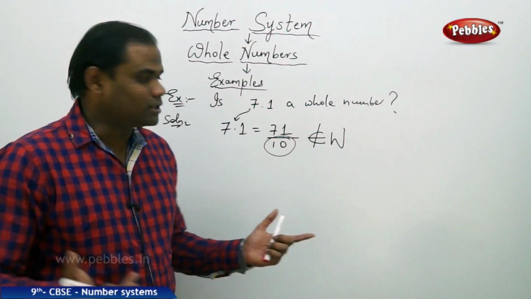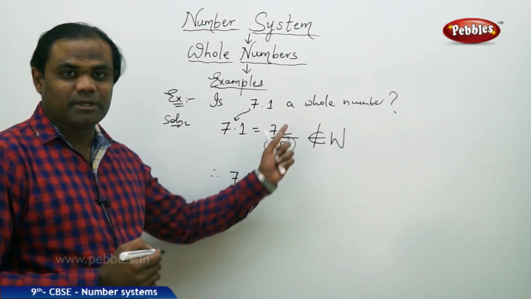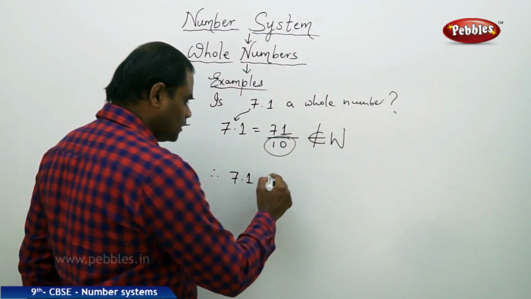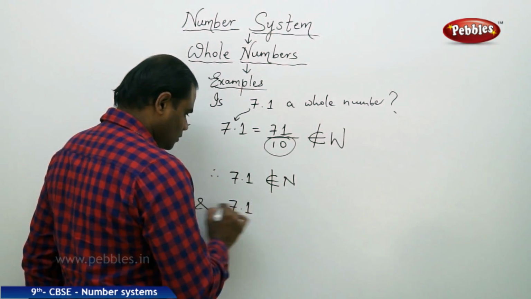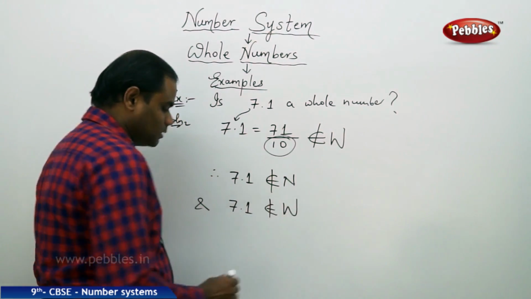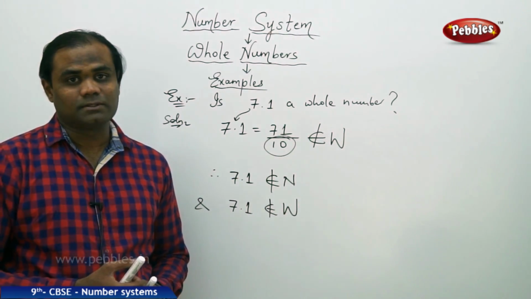It is also not a natural number. Therefore, 7.1, expressed in the fraction form, cannot be a natural number, and equally it cannot be a whole number, is how we understand the concept of whole numbers.